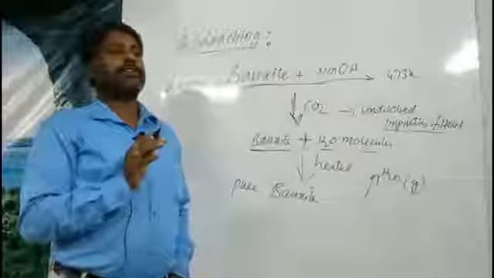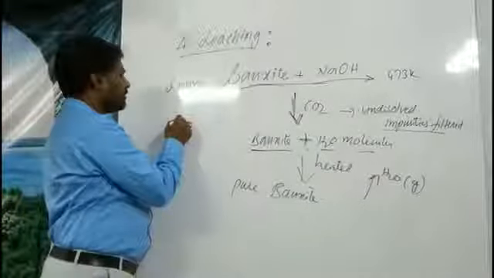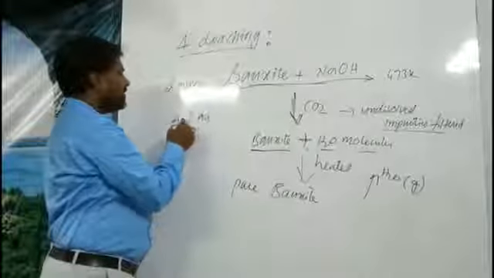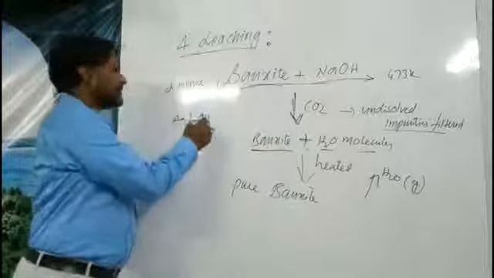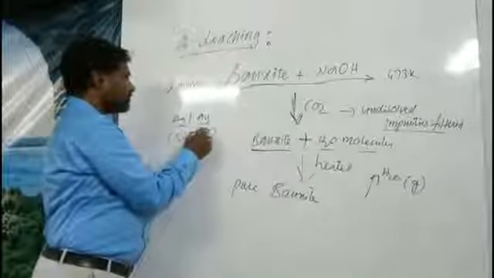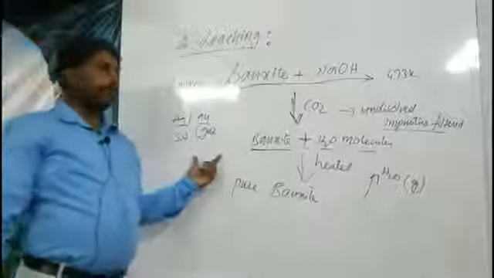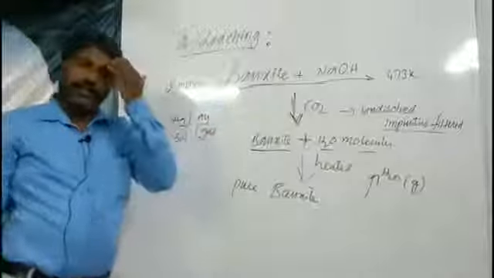So this is the main process used. Leaching is used generally only for gold and silver. Ag means argentum, Au means aurum. This is gold and this is silver. So these two will generally be separated by this type of leaching process. We can study this later.